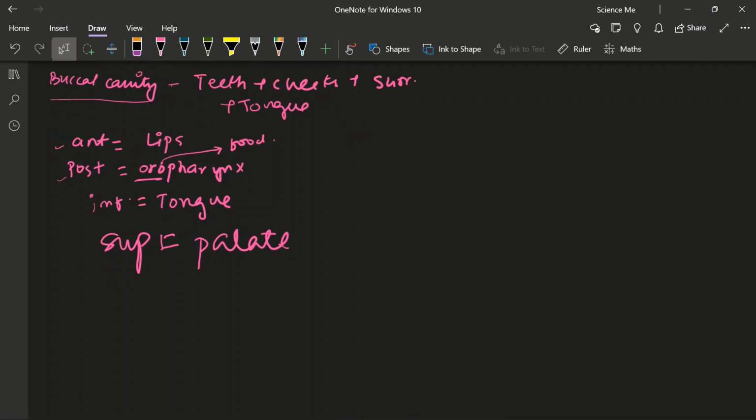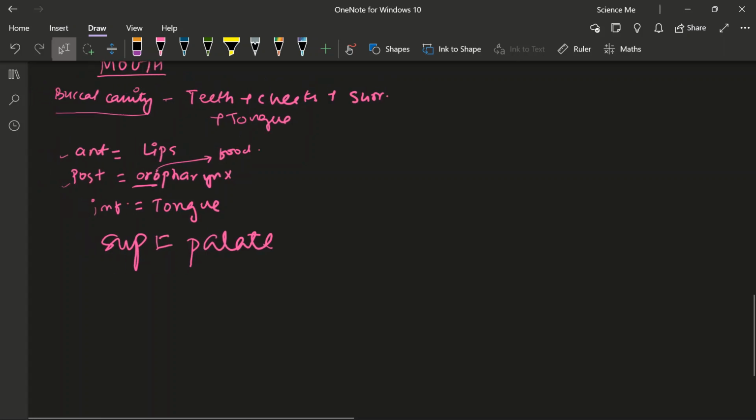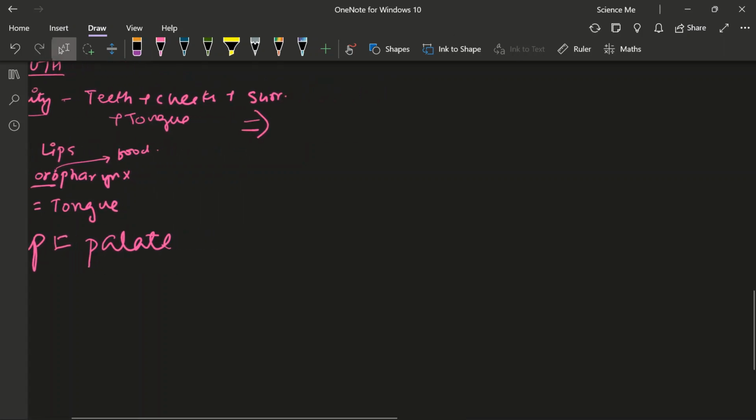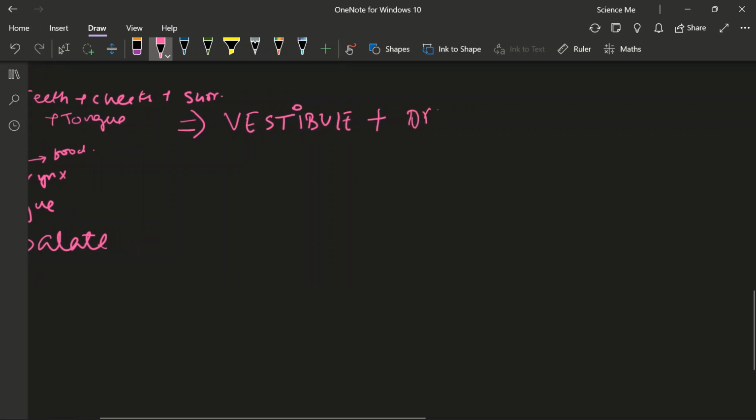If you see your NCERT, your buccal cavity is written as vestibule plus oral cavity proper. So what is your vestibule?